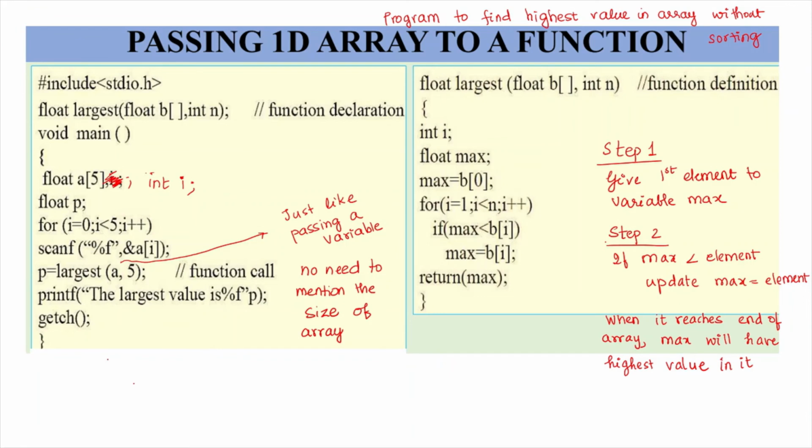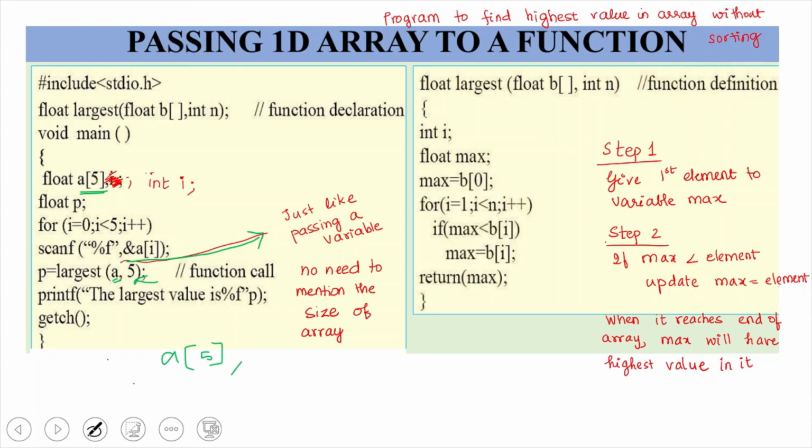In order to pass that, in the calling function, we can just write the array as an ordinary variable. Here, A is our array. It is of size 5. We are just writing A, 5, and 5 is another variable that we are passing. So just like any other variable, you can pass an array. You need not mention A of 5; nothing like that is required in order to pass that array.